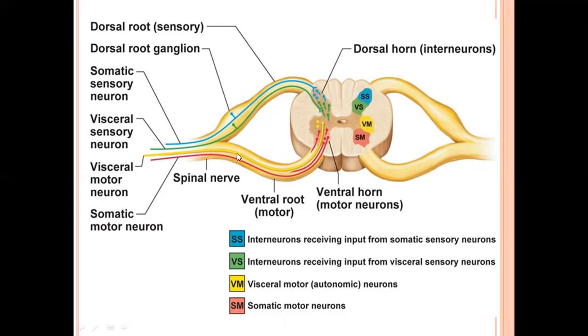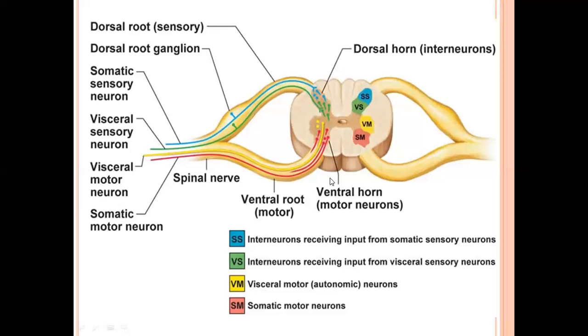Is it clear? Dorsal root contains the sensory axon, and ventral root contains the motor axon. And when these two roots unite together, they form the spinal nerve, sorry, mixed nerve. Is it clear?